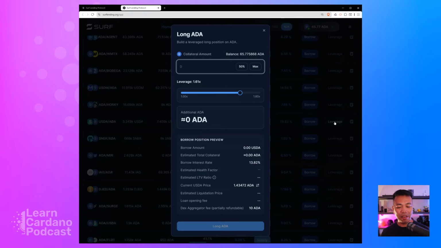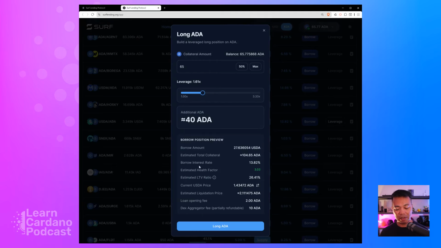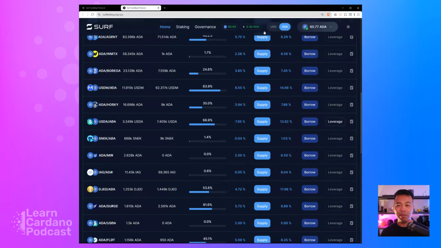So I can click on the leverage button here, enter in the amount of collateral. This time I'm going to click on max. And you can see the amount of leverage, how many times I can do this over and over. And it is 1 point. So it's not a huge amount here for the amount of ADA that I have, but it'll also give you all the data here on the health factor, the borrowing interest rate, the estimate collateral, the borrowing amount, etc., etc. So you have all the details there to go along on ADA based on the amount of collateral that you want to put in. So it's a really cool and easy platform to use.